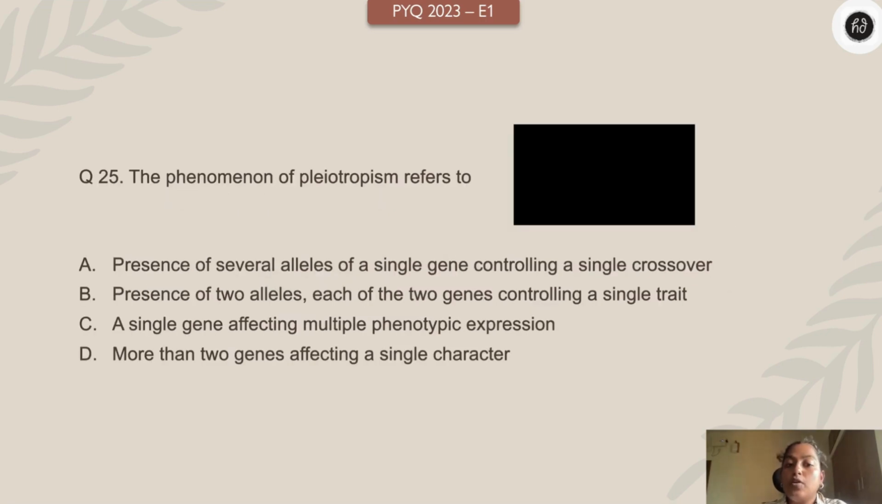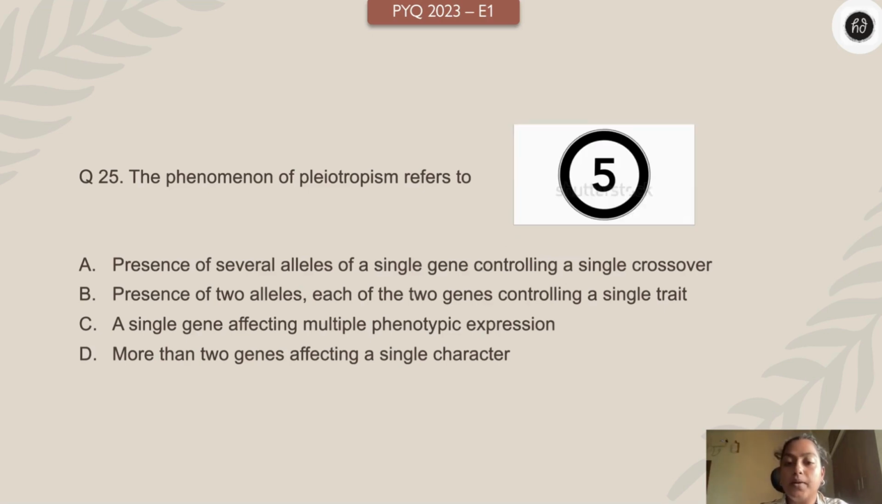The phenomenon of pleiotropism refers to presence of several alleles of a single gene controlling a single crossover, presence of 2 alleles, each of 2 genes controlling a single trait, a single gene affecting multiple phenotypic expression, more than 2 genes affecting a single character. Your time starts 3, 2, 1 right now.